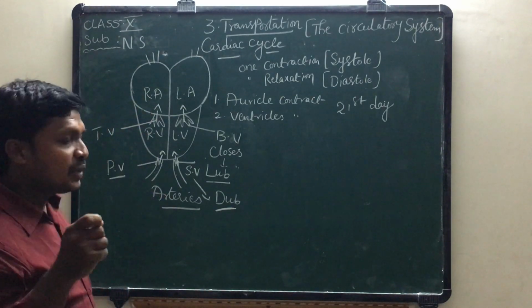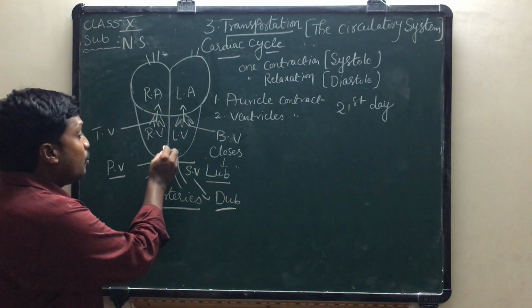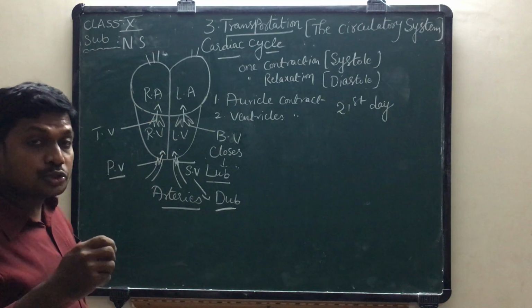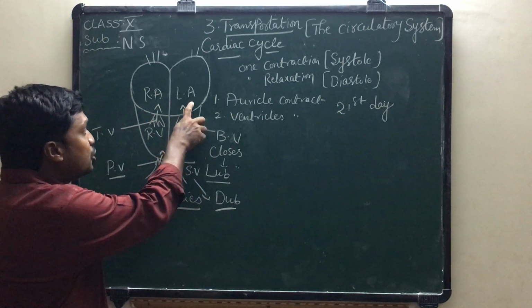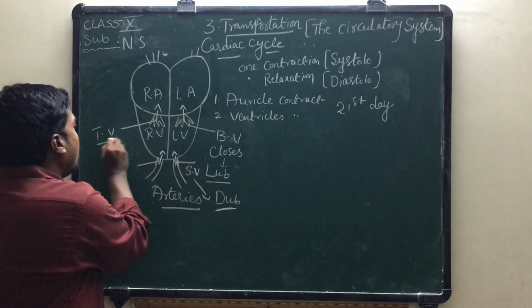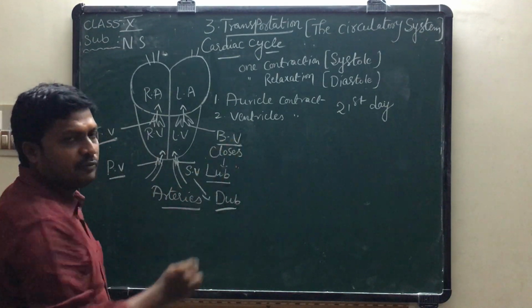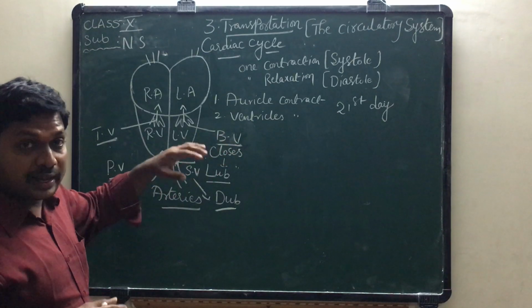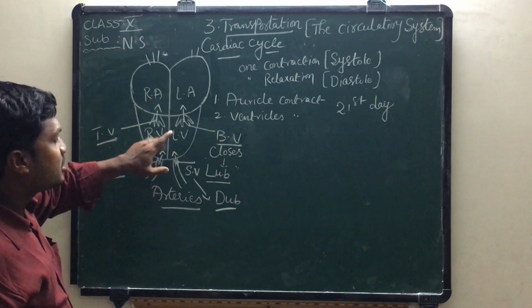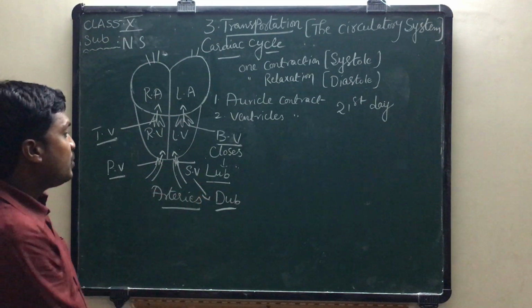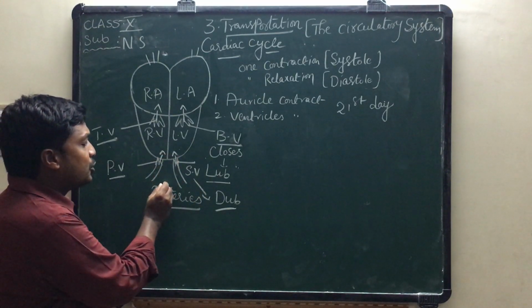Here, at the time of ventricular contraction, some amount of blood wants to escape from the ventricles to the auricles. Here we can find the tricuspid valve and the bicuspid valve, also known as the mitral valve. They do not allow blood from the ventricles to the auricles and close forcefully, producing a sharp sound called lub. When ventricles contract, blood enters into the arteries.